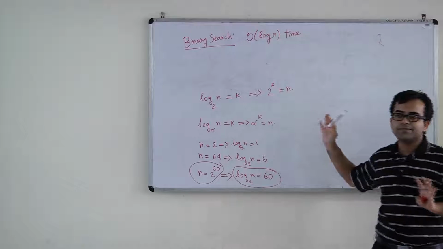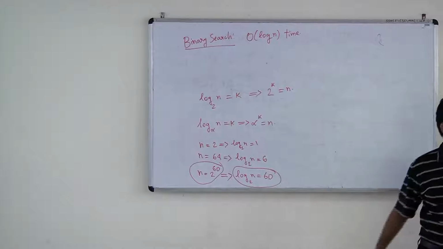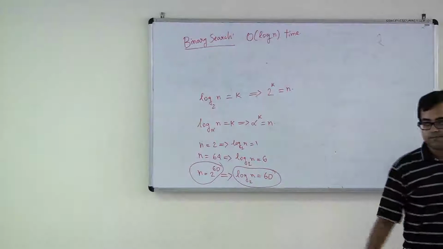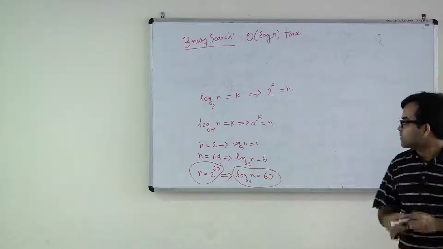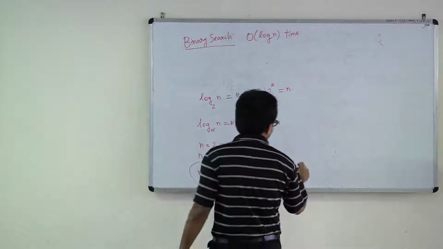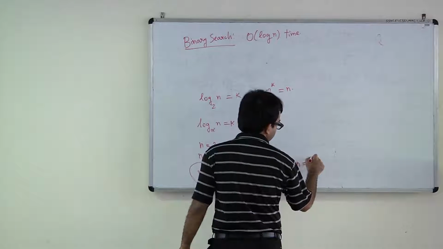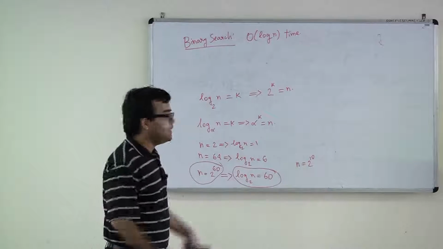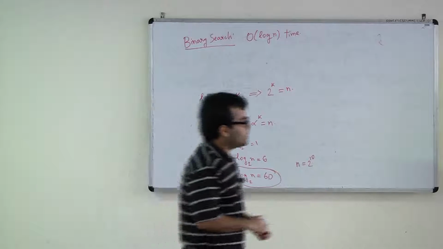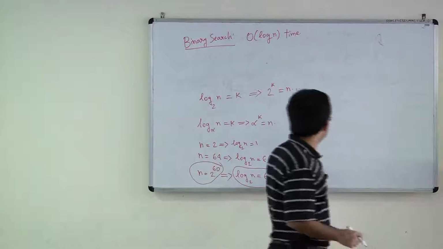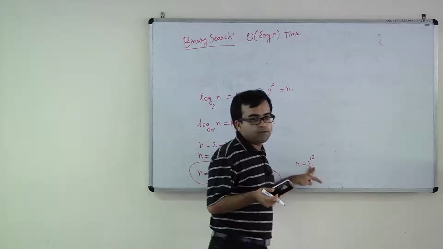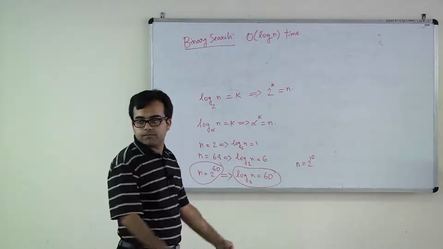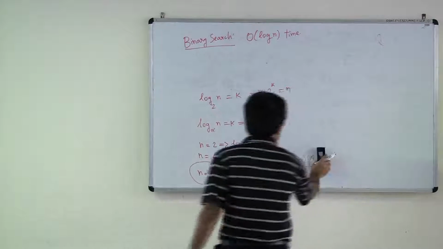And you should just try to feel how small log n is compared to n. Okay? So in particular, when the input size is much larger, say for example, when the input size is probably n equal to 2 to the power 10 or something, which is probably a real world input. I mean, you have to search over millions of items. If you run this algorithm, you have to spend 2 to the power 10 times. Whereas if you run this algorithm, the number of times will just be proportional to 10 units.